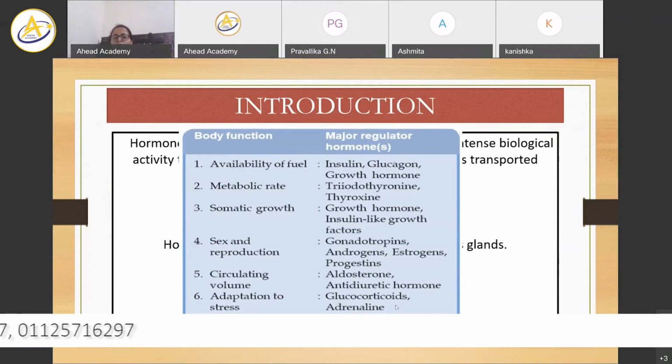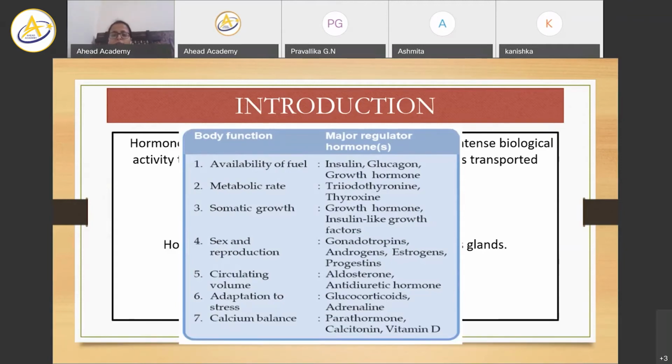Apart from that, glucocorticoids are a very important group of hormones for the examination and for the maintenance of metabolism. Parathyroid hormone, calcitonin, and vitamin D are also very important.